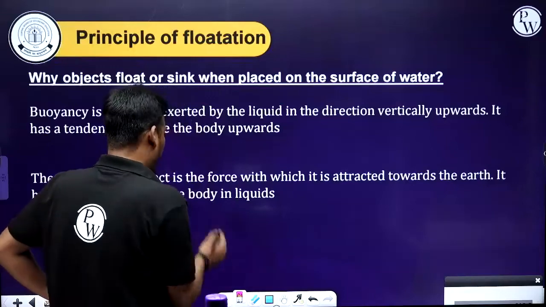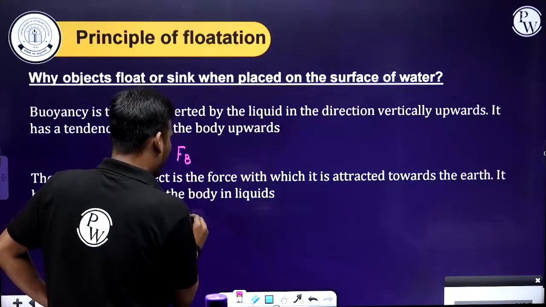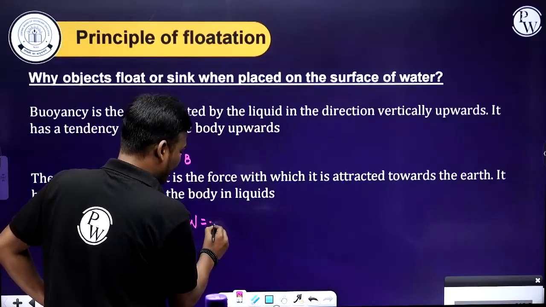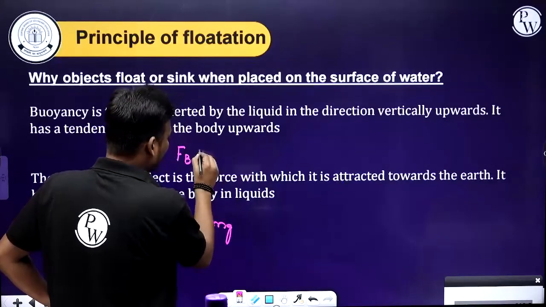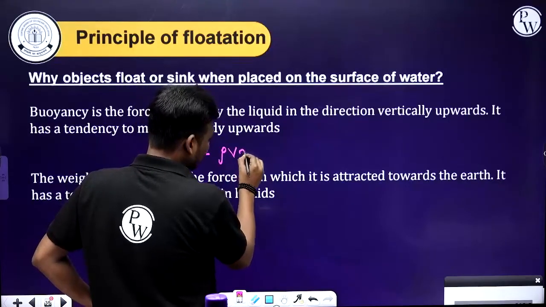The first case: why does an object float or sink when placed on the surface of water? The reason is the relation of the buoyancy force and the weight of the body. The weight of the body is given by mg. The buoyancy force of the liquid is given by rho Vg.